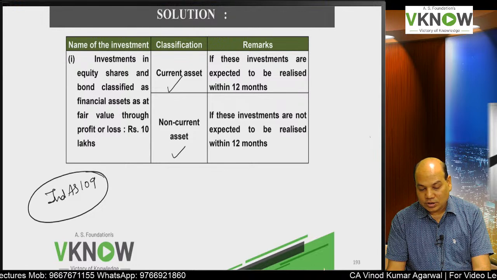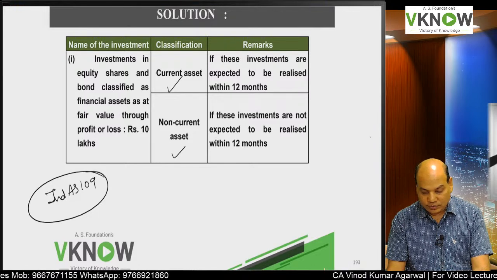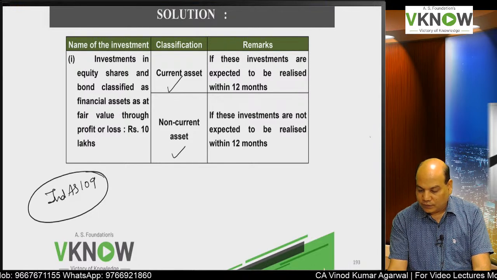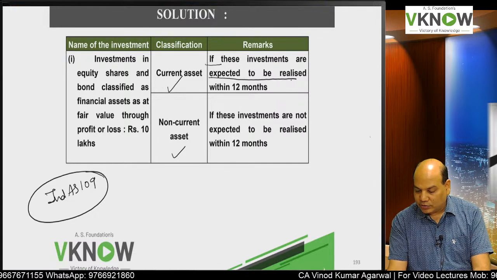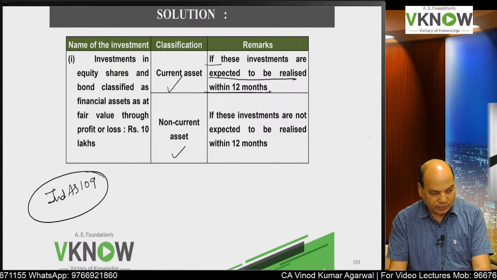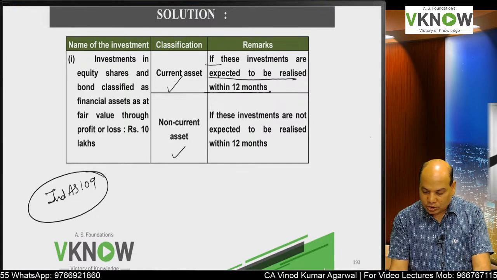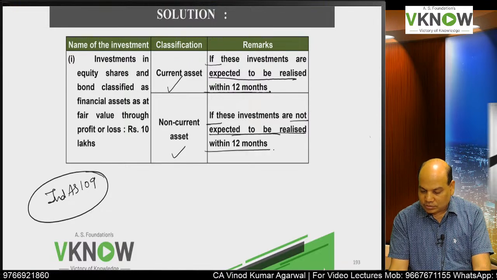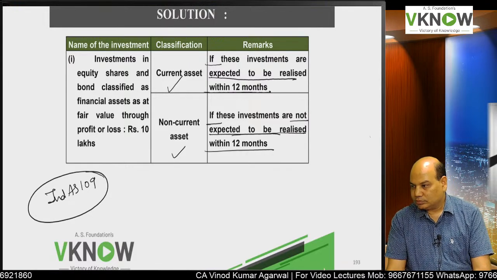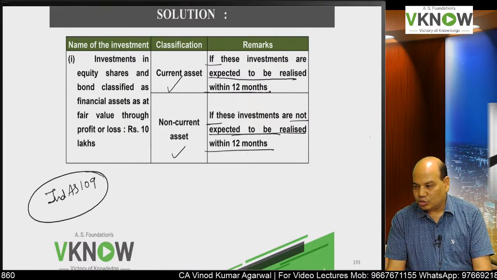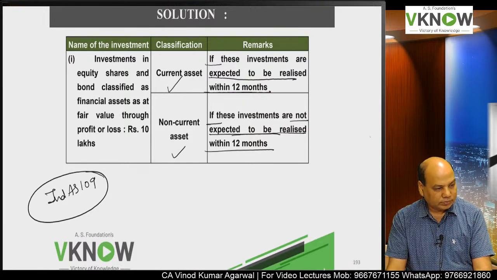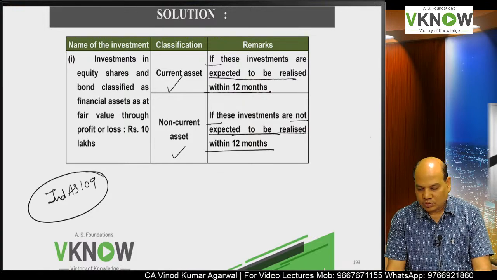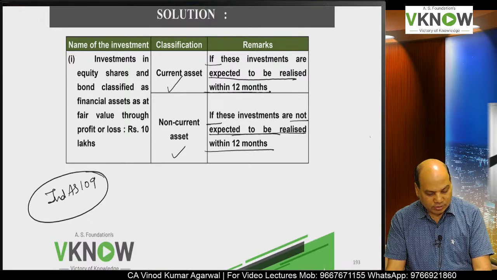So the answer is current asset if expected to be realized within 12 months, just write that down if you don't have space, and non-current asset if not expected to be realized within 12 months. Done.